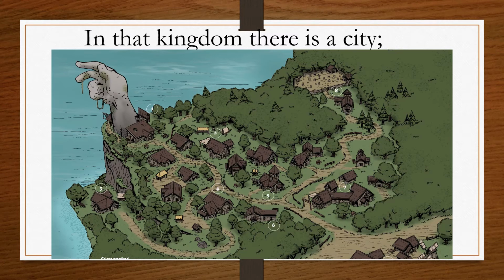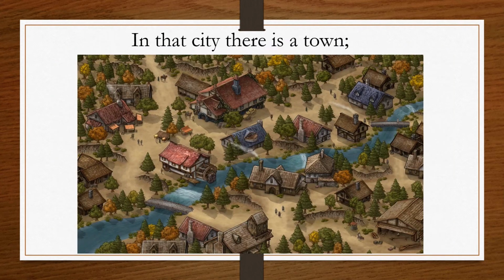So we are going from bigger to smaller. Have you understood, student? In that city, there is a town. Town is smaller than city and city is bigger than town. So again here we are going from bigger to smaller.